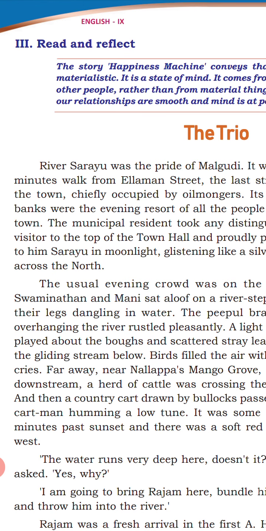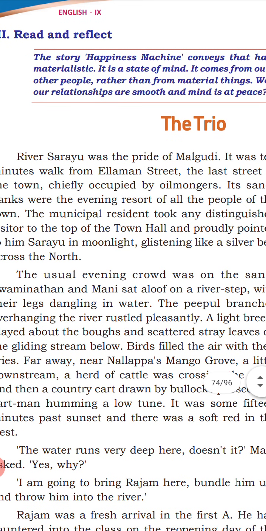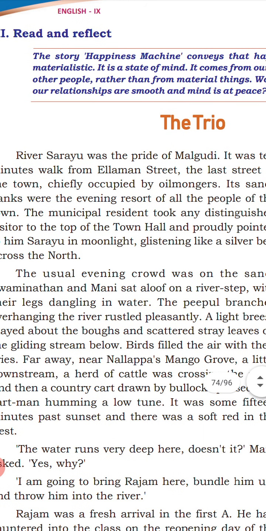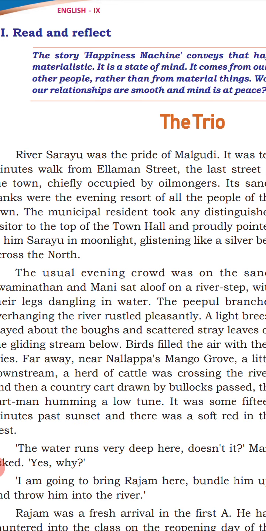Chiefly occupied by oil mongers. What do you mean by oil mongers? Oil mongers means the people who sell oil. You know oil, not the vehicle oil. It's domestic oil, that means gingelly oil, coconut oil, like that. Most of the people who are staying in a particular street, we can call them oil mongers.